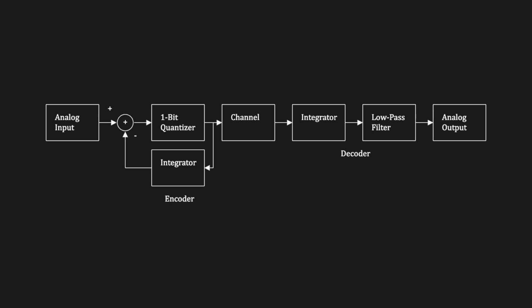It uses an integrator as a predictor that constantly adjusts up or down based on the input. At each sampling moment, the system checks whether the signal is higher or lower than the predicted value and moves one step in that direction. The accuracy depends on how large that step is. If the steps are too big, precision is lost. If too small, the system can't keep up with rapid changes. The decoder uses another integrator to rebuild the waveform.